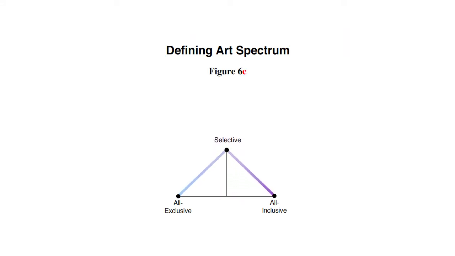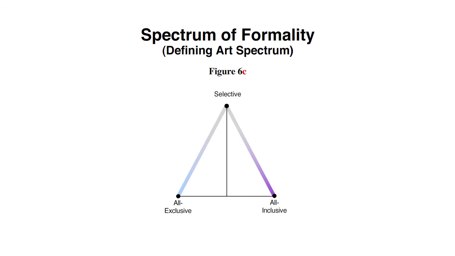Figure 6c adds another dimension to the spectrum. The vertical spectrum represents formality. It runs perpendicular to inclusiveness. The higher up on the spectrum, the more formalized. The high middle is now formal selective. This will be our goal for an academically strong foundation to build on. We'll specify that the bottom corners of the spectrum are now both informal.